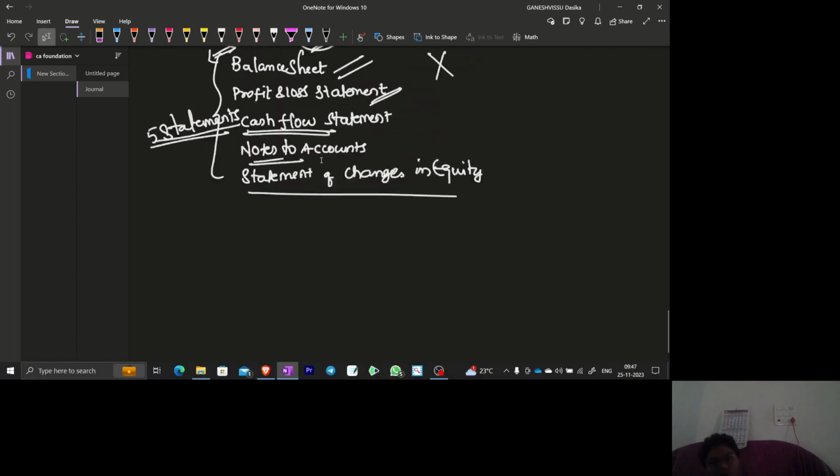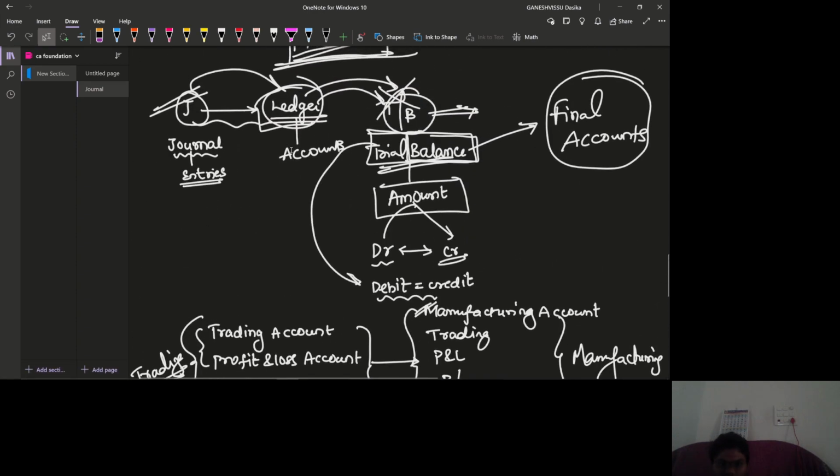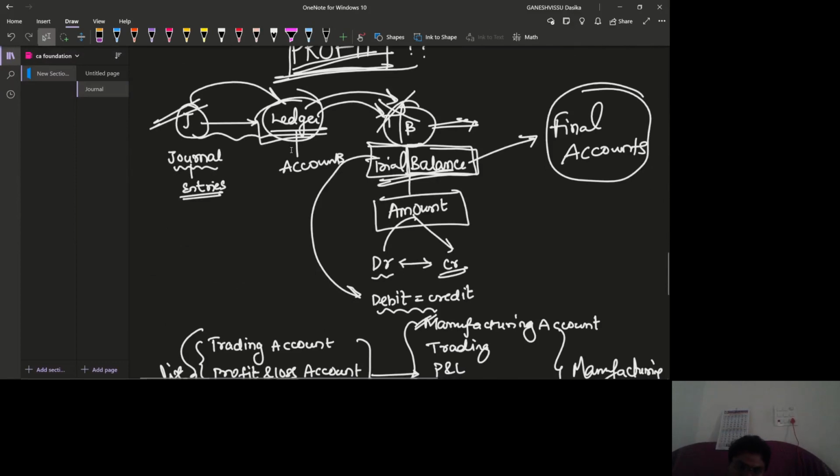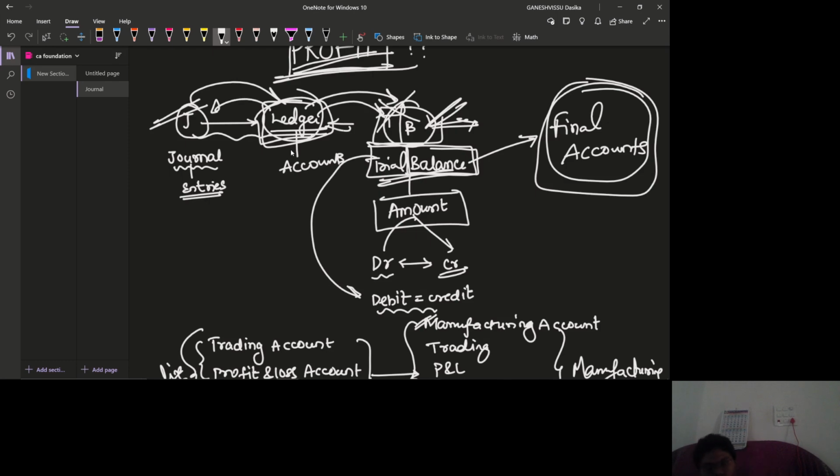So this is how we are going to start our journey with journal, ledger, trial balance, and of course, these are all very important. How do we prepare the final accounts? We prepare them with the trial balance. How do we prepare the trial balance? With the ledger accounts. How are these ledgers prepared? They are prepared with the journal only, right? That is the reason we are going to start the journal in our next video.